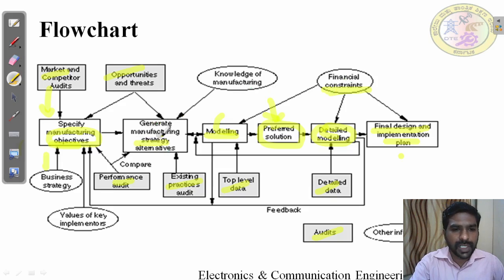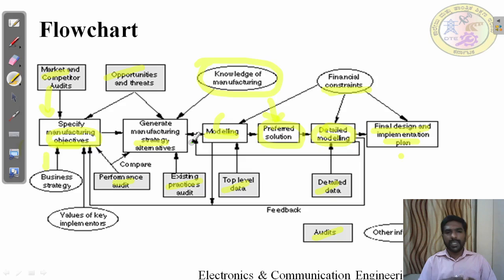And for a business strategy they need knowledge. If they don't have knowledge and experience, they will not be able to generate the business manufacturing strategy. For the manufacturing strategy they need knowledge. All these things will be represented with arrows, showing how they are passing.